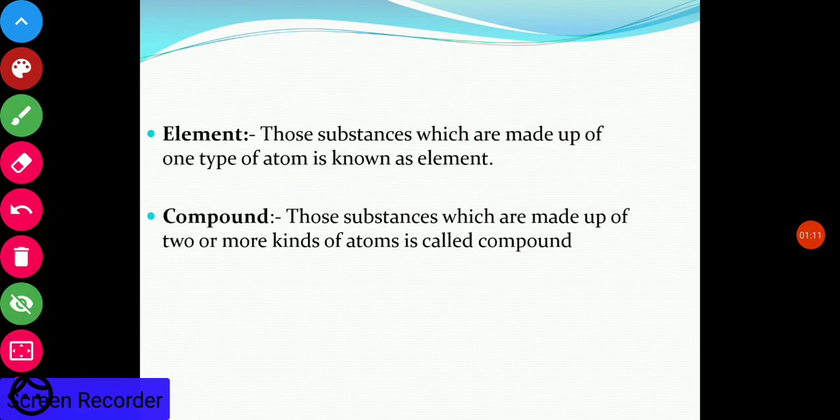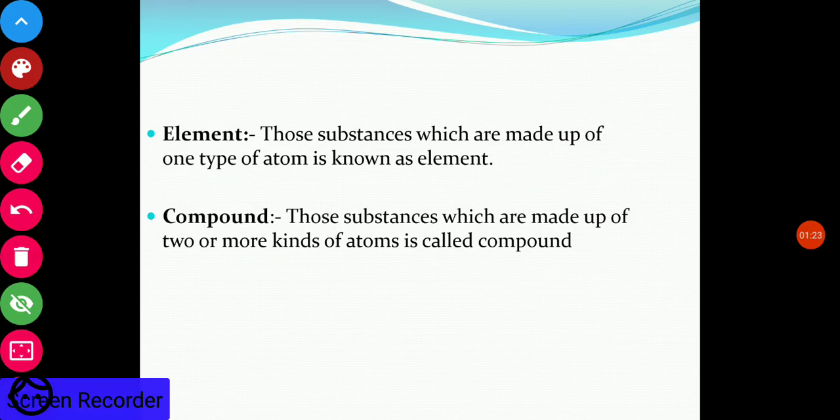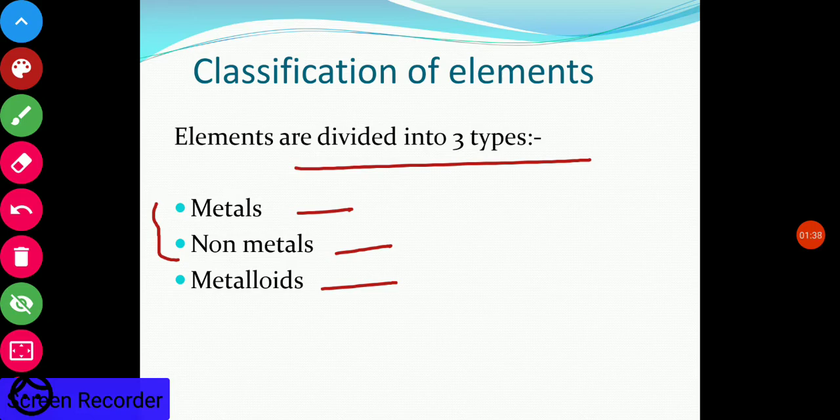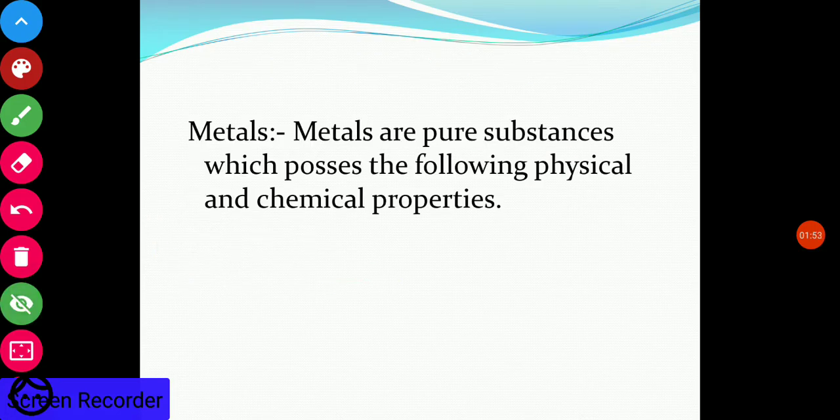Now elements. Those substances which are made up of one type of atom are known as elements. Compounds are made up of two or more kinds of atoms. Now classification of elements. Elements are divided into three types: metal, non-metal and metalloid. So metals and non-metals, this is our chapter. We are going to study the metals and non-metals, which come under the classification of elements. Now let us discuss one by one.